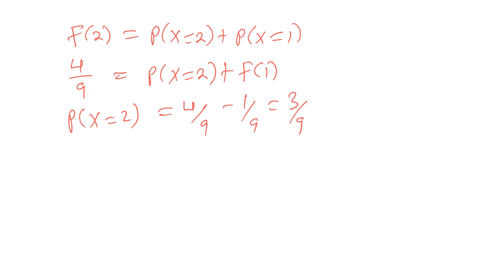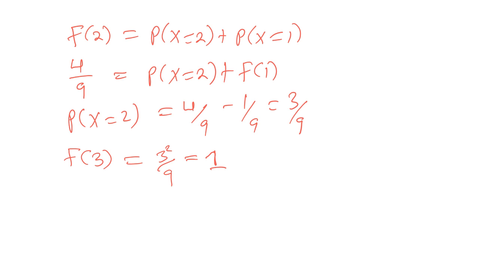Then we need to write out the probability distribution, okay? So if we are to write out the probability distribution, we shall need the f of 3. F of 3 in this case is going to be 3 squared over 9, which is 9 over 9, and this is a 1.